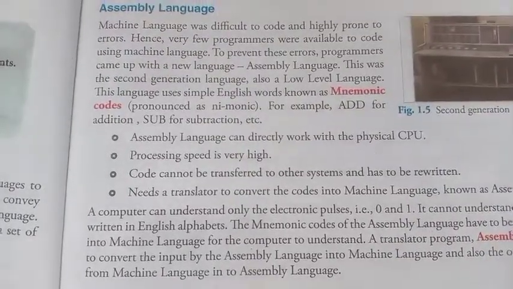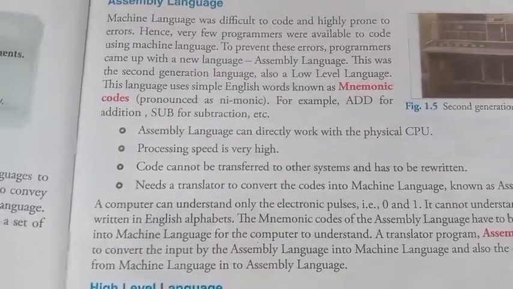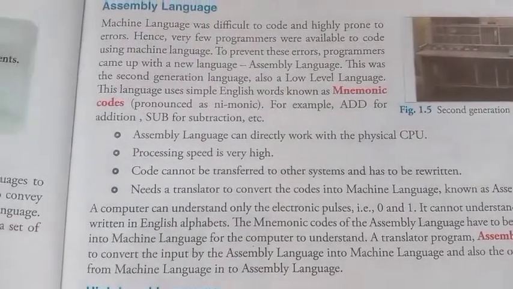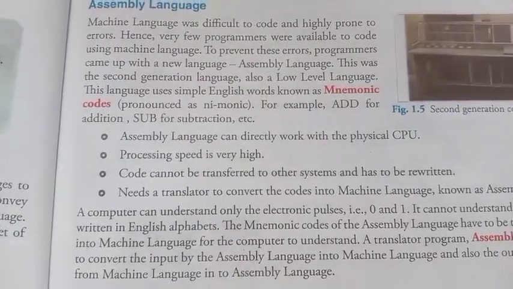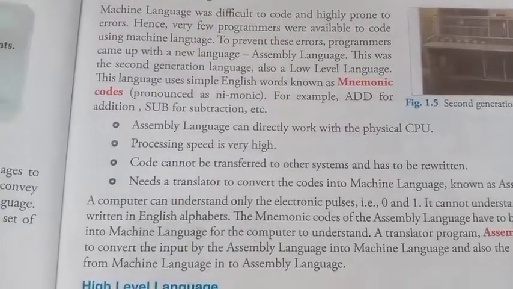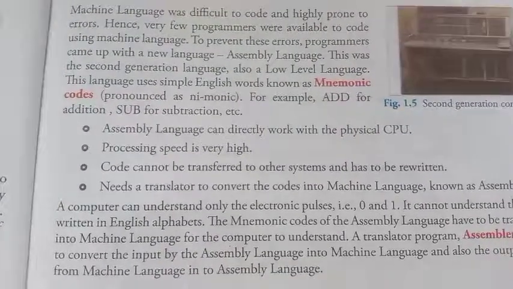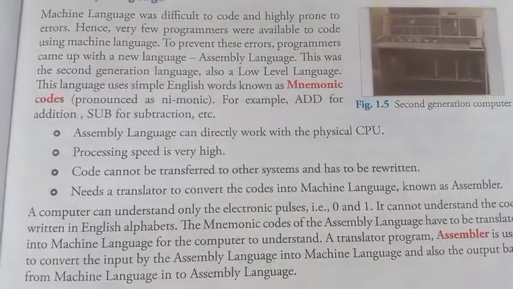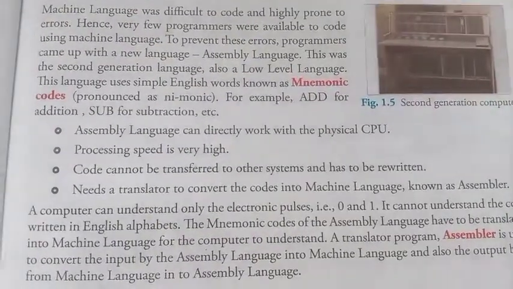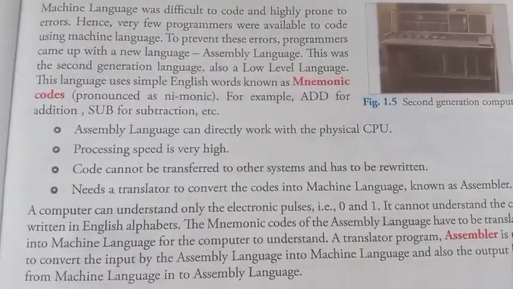Machine level code is very efficient. The use of machine language is very tedious, difficult, and time consuming. Code written in machine language cannot be transferred to other systems and has to be rewritten. Code is difficult to edit and update.